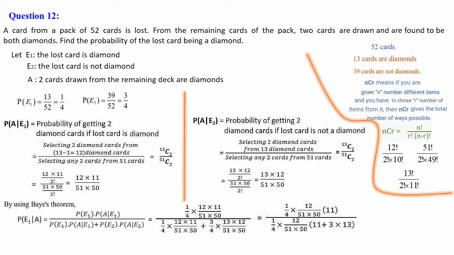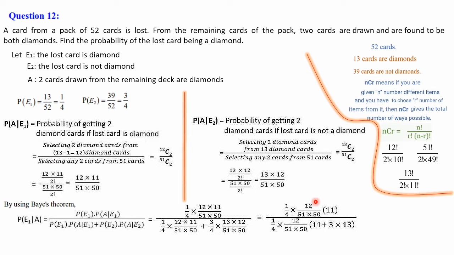So let's take out that value from the denominator. 1 by 4 into 12 into 51 by 51 into 50. When we take out, only 11 is the balance in the first term. Here again 1 by 4, then 12 into 51 into 50. When we take out, the balance is, here there is a 3 and here there is a 13. So plus 3 into 13. Numerator, just a rearrangement, that's all.